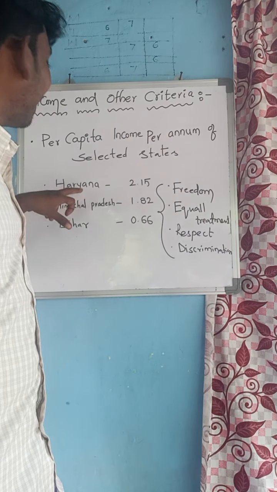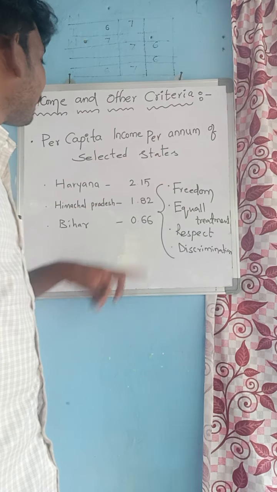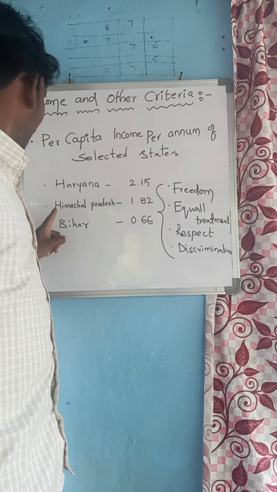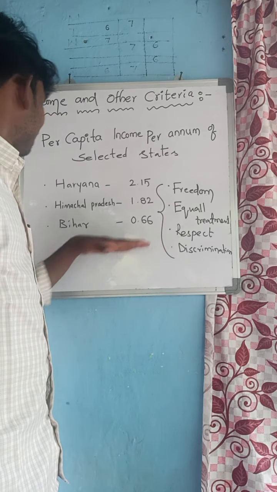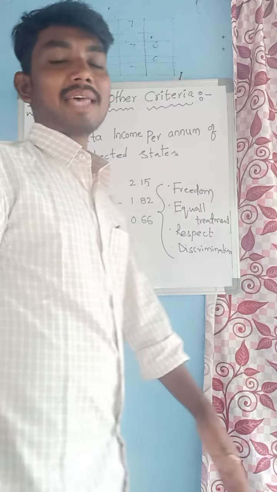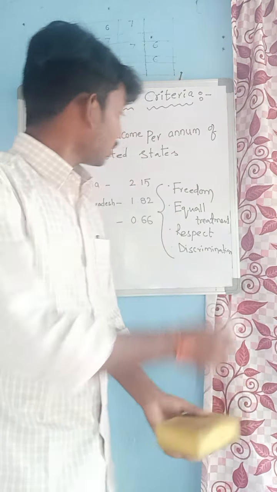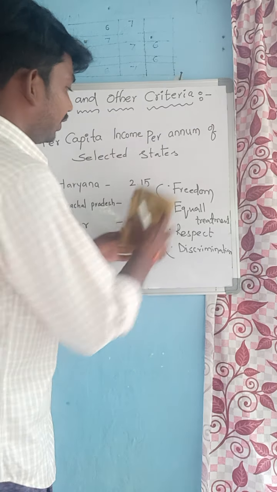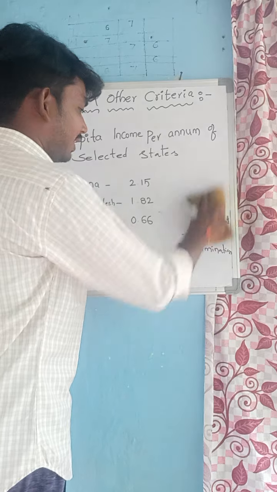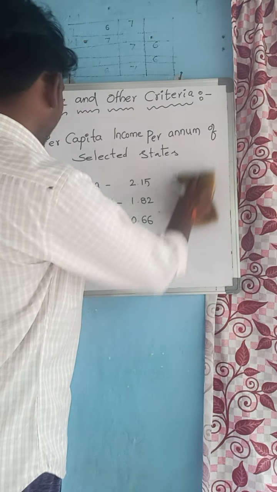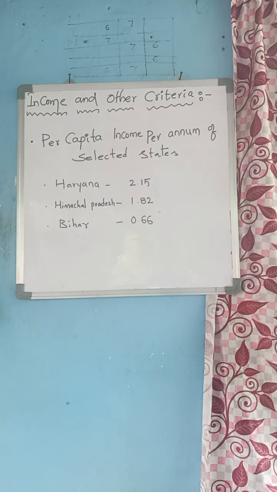Among these, Haryana has the highest per capita income, Himachal Pradesh is second, and the least and last is Bihar. It has a very low per capita income. If we give the rank, Haryana is first, Himachal Pradesh is second, and Bihar is third in per capita income.